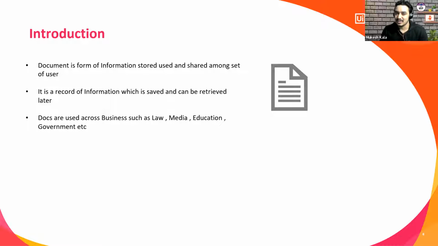So let's take the first word. What exactly is a document? Whenever I talk about a document, it is a form of information stored among a set of users. It is a set of information which can be saved and retrieved. It can be any document, any PDF document, Word file, any document where you store information. All of us are in IT, so we understand that in law, media, education, government, everywhere we have something called documents. So that is the basic: what exactly is a document.